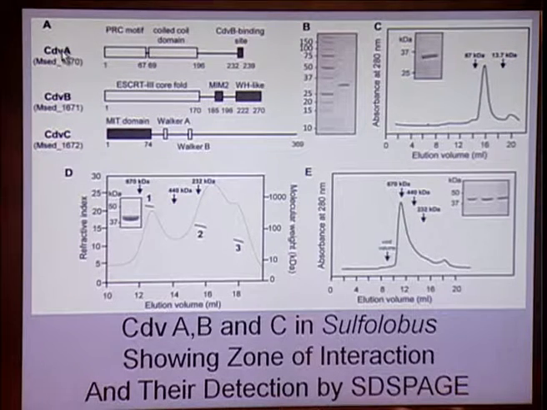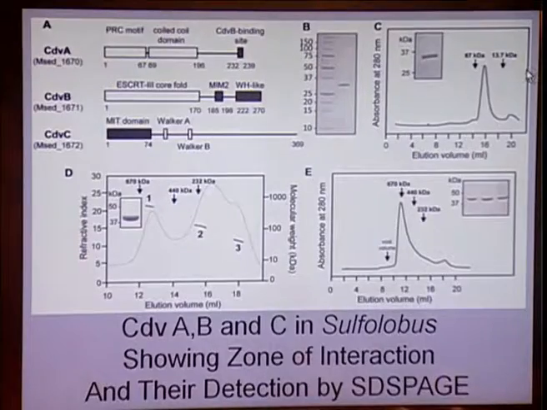The phenomenon of cell division in archaebacteria is controlled by a unique group of genes which is commonly called the CDV operon. You can see in this slide that there are three specific CDV genes, CdvA, CdvB and CdvC, and they show overlapping, and they are purified and separated by SDS-PAGE. The proteins are separated and also detected.